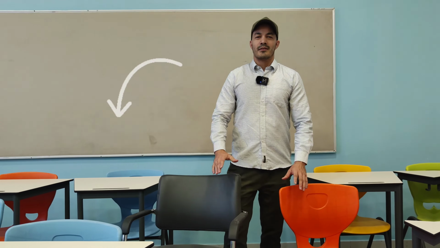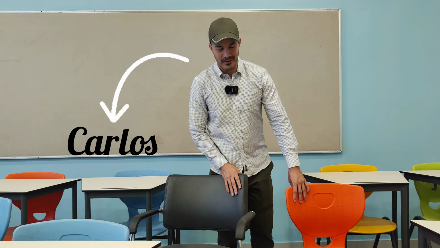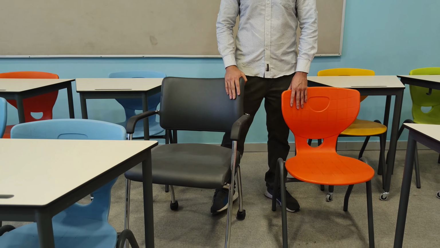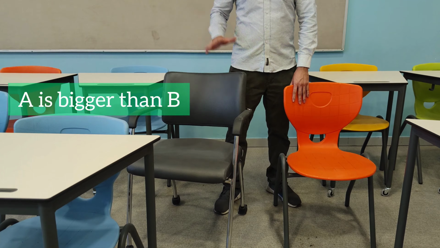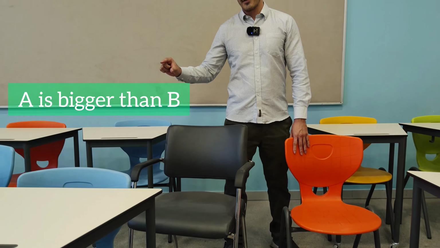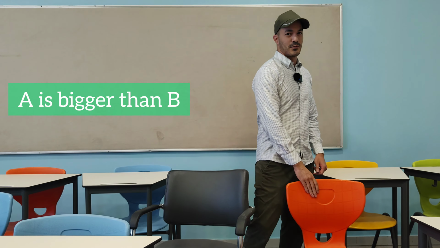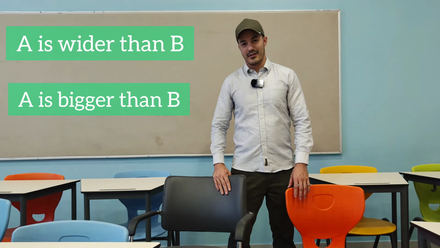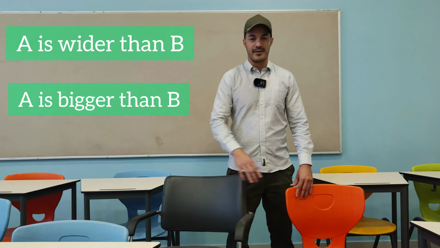Hello guys, today I'm going to teach you comparatives and superlatives. We're going to start with the first topic, comparatives. We use comparatives when we want to compare two things. For example, here I have 2 chairs and I'm going to compare them. This one here is bigger than this one. This one is also at the same time wider than this one.